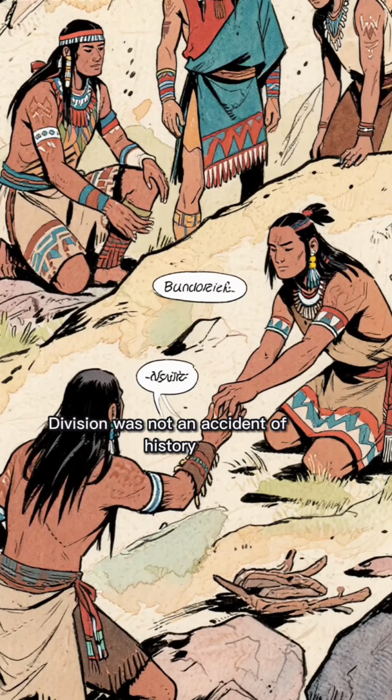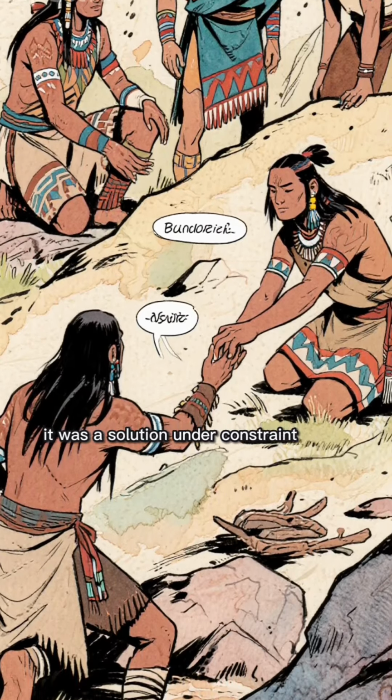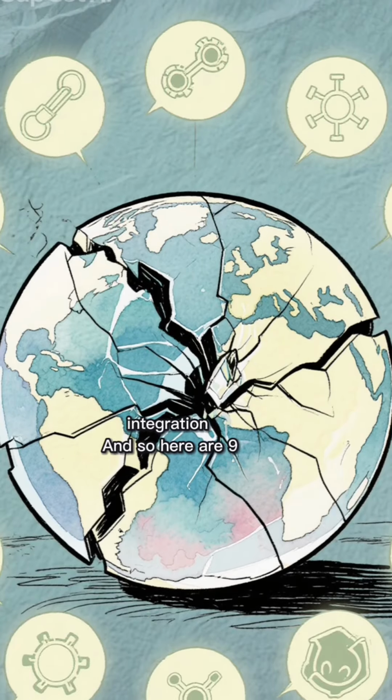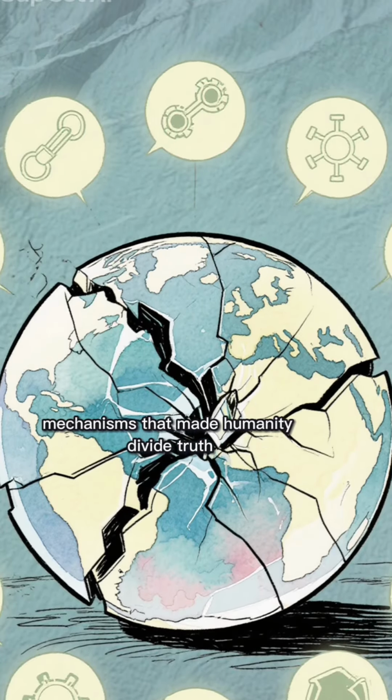Division was not an accident of history. It was a solution under constraint. Fragmentation preceded integration. And so here are 9 mechanisms that made humanity divide truth.